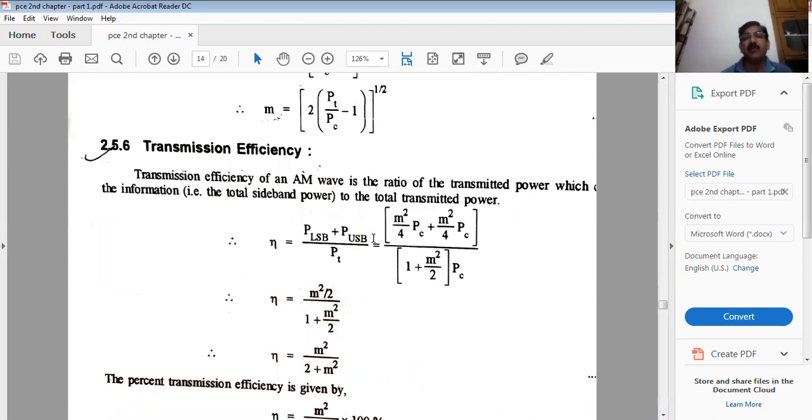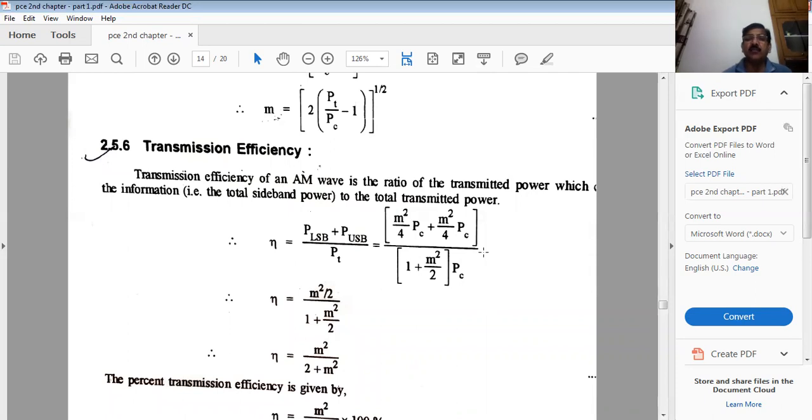As carrier will be removed at the receiving end. So efficiency is nothing, it is output over input. So output power we are getting at the receiving end, only information power which is in the lower sideband as well as upper sideband, and this we have calculated mathematically. So what is the total power which we have transmitted? Look at the denominator.